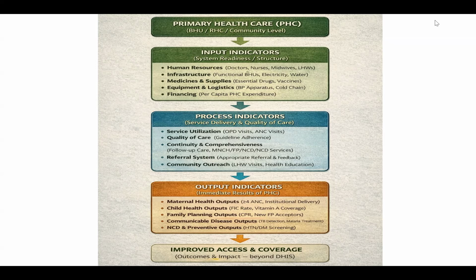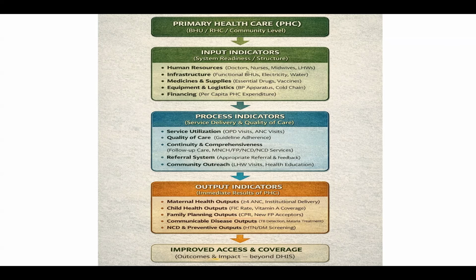And finally, we have output indicators telling us about immediate results of primary health care. And these can measure maternal health outputs, child health outputs, family planning outputs, communicable disease outputs, and NCD and other preventive outputs. And all this leads to improved access and coverage to improve the health system.